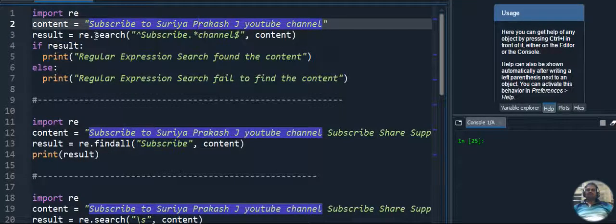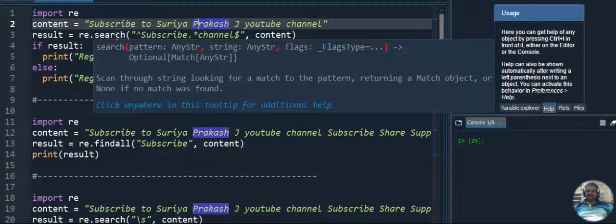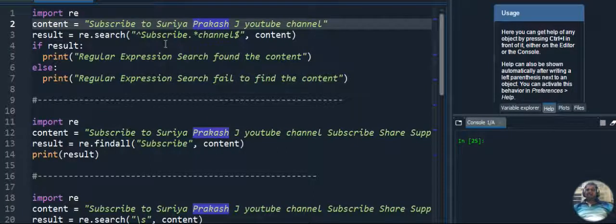Okay, so what we are doing next, we are just using the predefined method, that is re.search. Inside that, I have to give the first string and the last string for getting the search result. For example, I want to search whether the statement "subscribe to Surya Prakash J YouTube channel" is there in my content. So I am giving the first word and the last word and searching in the content.